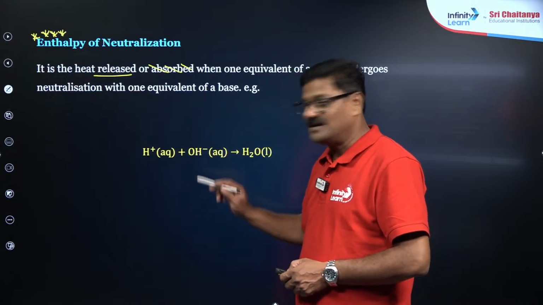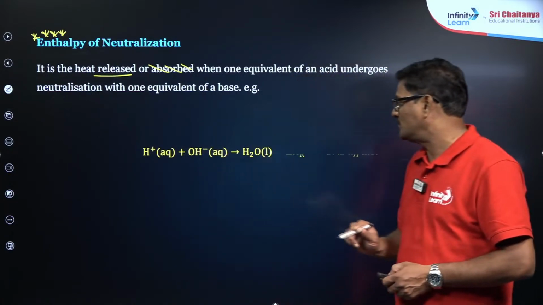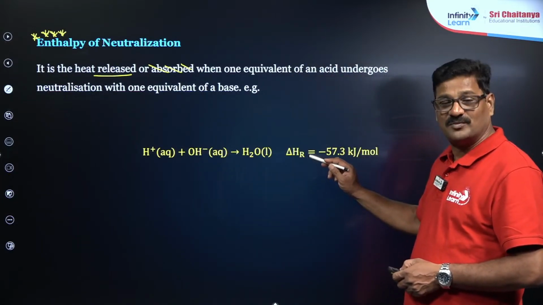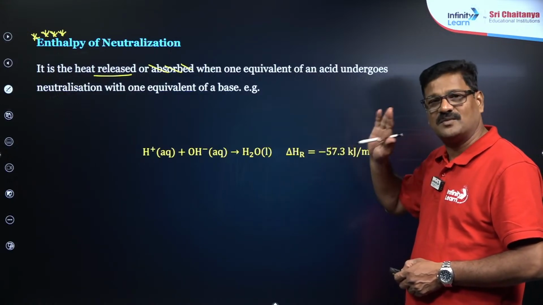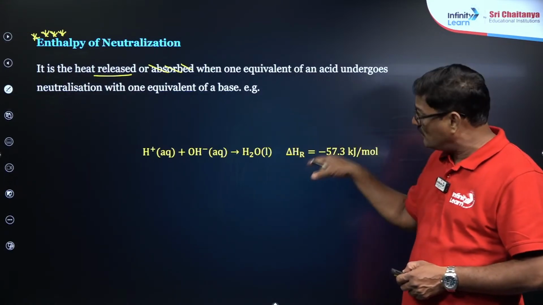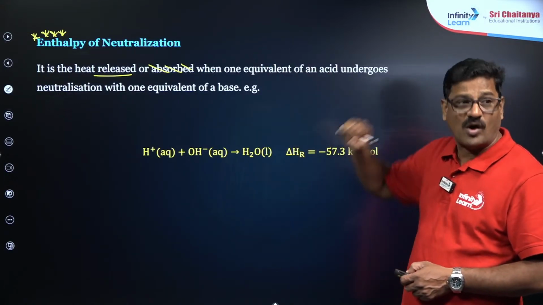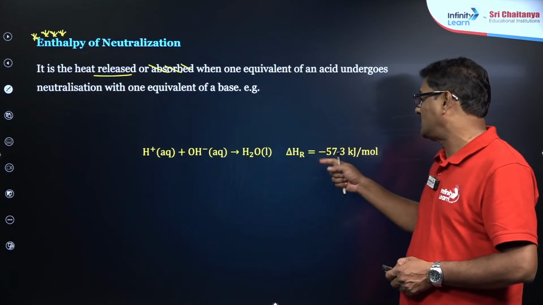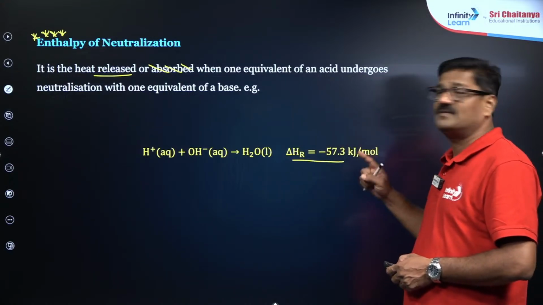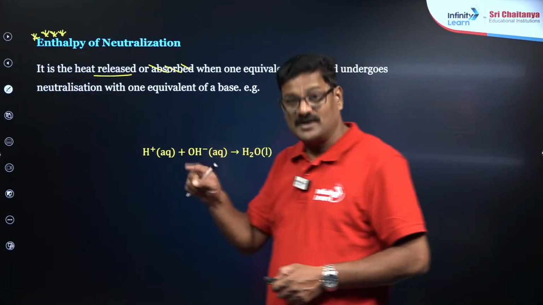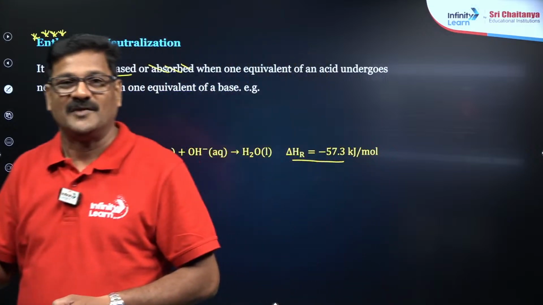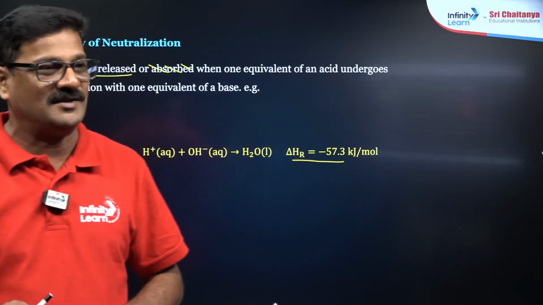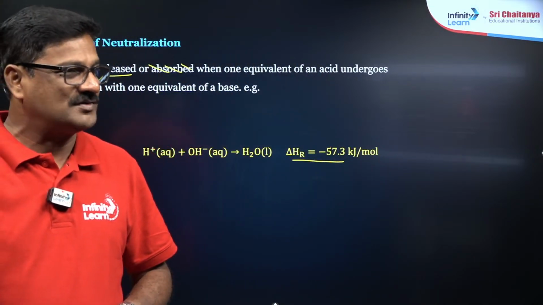It is going to be when H plus in dilute solution plus OH minus in dilute solution gives rise to H2O, and this enthalpy of reaction, in this case, is called enthalpy of neutralization, that is going to be 57.3 kilojoules. You have to memorize this value. Any doubt, children?